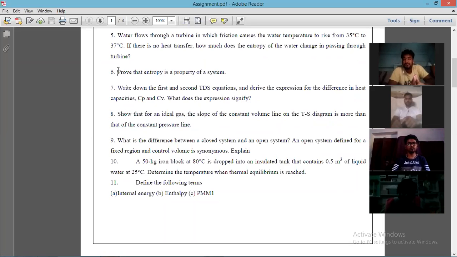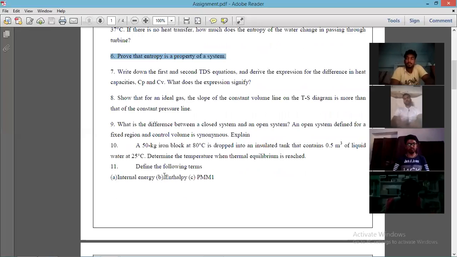Question number 6 also we have discussed in the last class, prove that the entropy is a property of system. So by using the Clausius inequality and the subsequent discussion, we can prove that entropy is a property, it does not depend upon the path followed. Then what is the difference between closed system and open system, that has already been done.